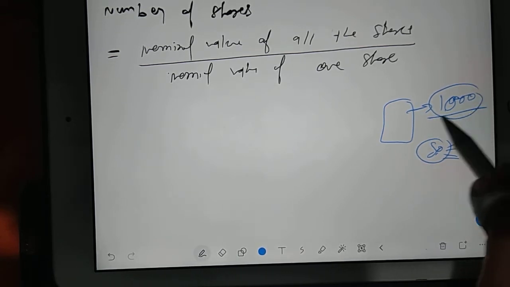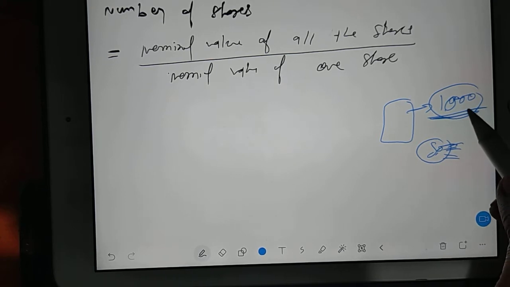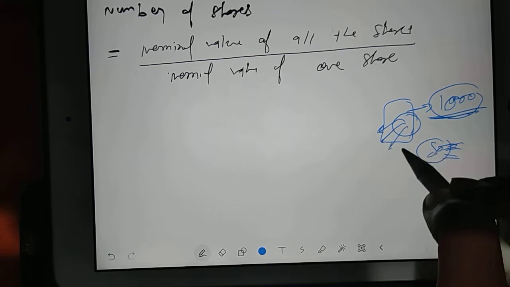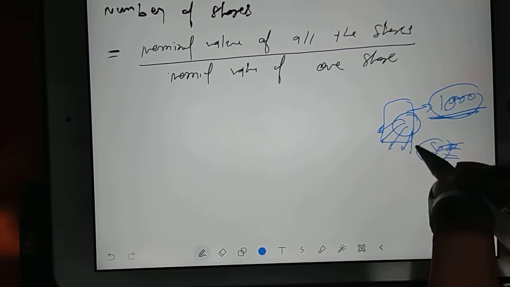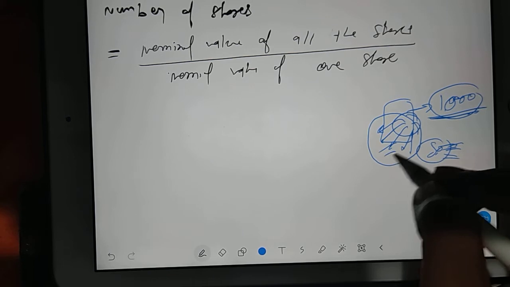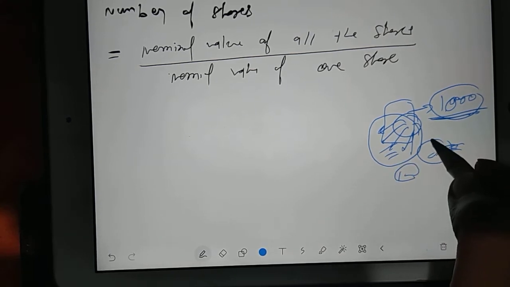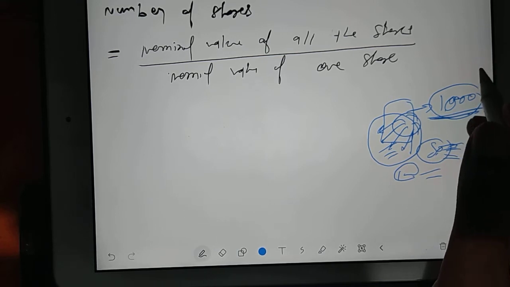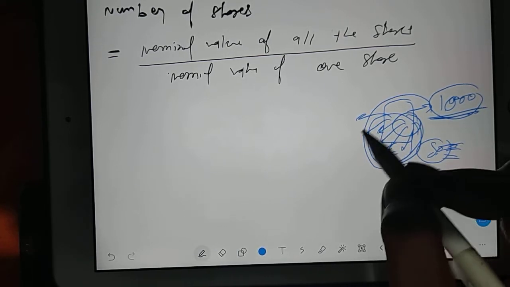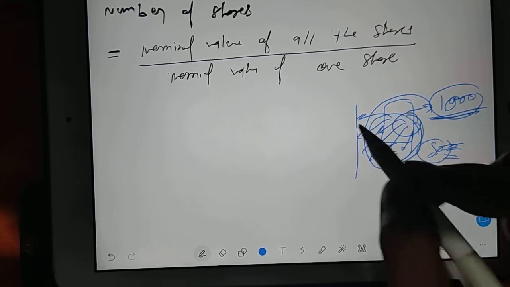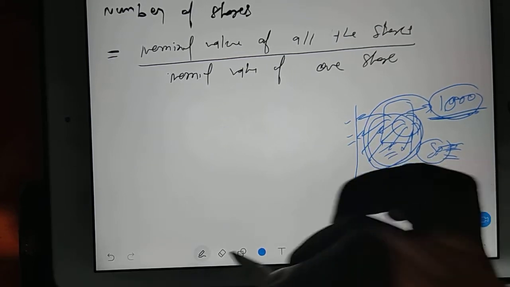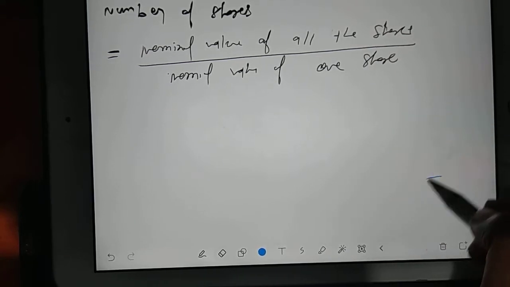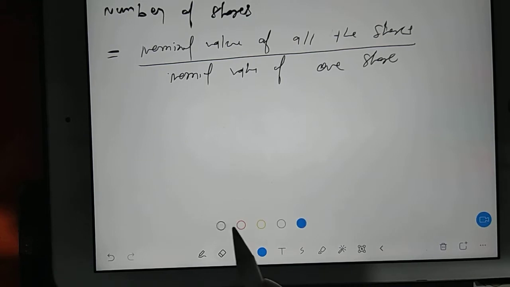Or the same thing you can do in terms of market value also, like people are investing, how many shares, and total value of the share is suppose 10,000. Then for every single share, how much is the price? So you divide that. It is simple mathematics. Or the total profit what you are sharing with every share divide by profit on each share. So that is also like you can easily find out, the way we are calculating number of shares. It is not a big deal.